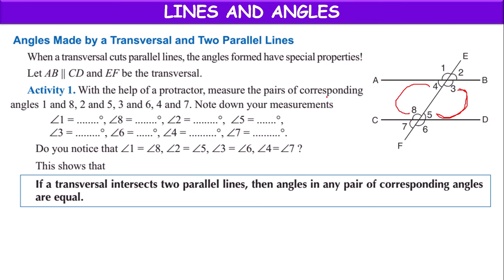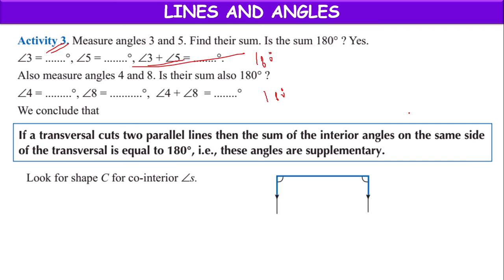That means the sum of the interior angles on the same side of the transversal equals 180 degrees. This property is not applicable for normal lines, but for parallel lines and a transversal, this property is applicable.